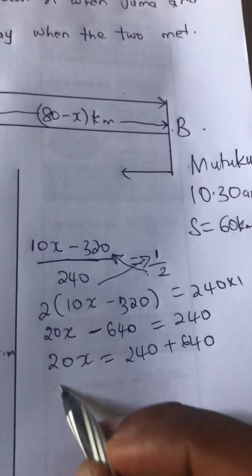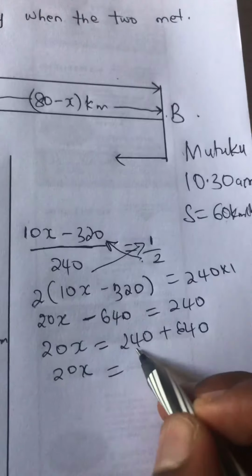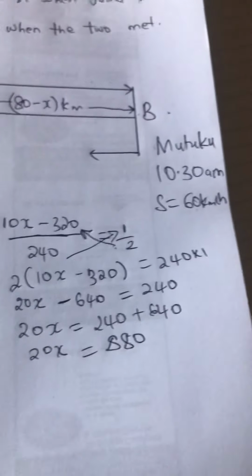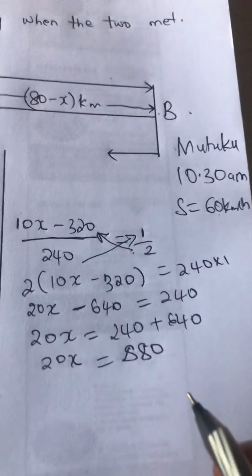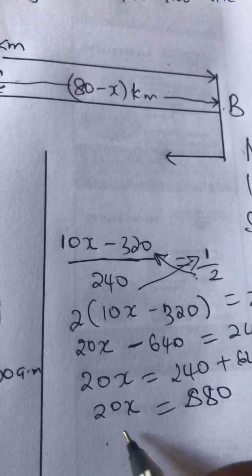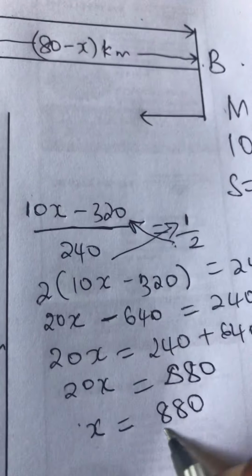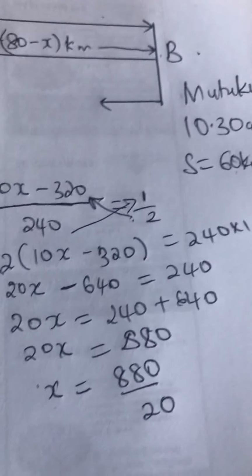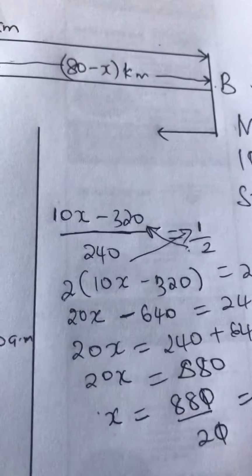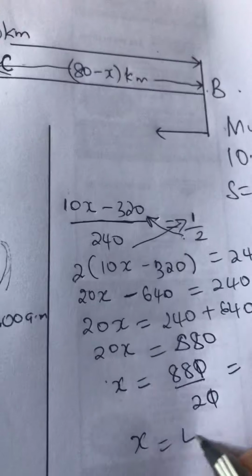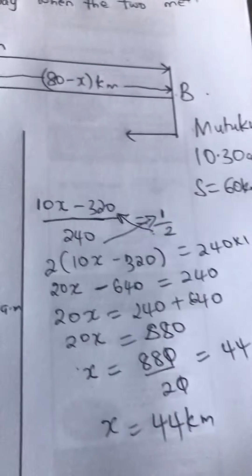Hapo sawa? Therefore this is 20x is equals to 880, because 240 plus 640 is 880. Therefore, we want to find x alone. X alone therefore becomes 880 divided by 20. This becomes 44. Therefore, x is 44 kilometers.